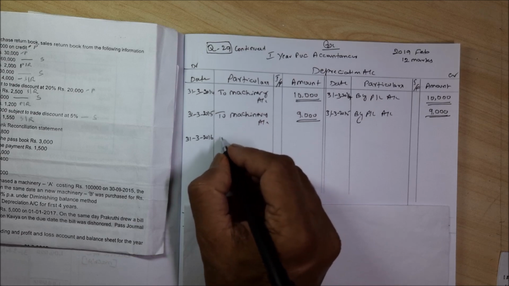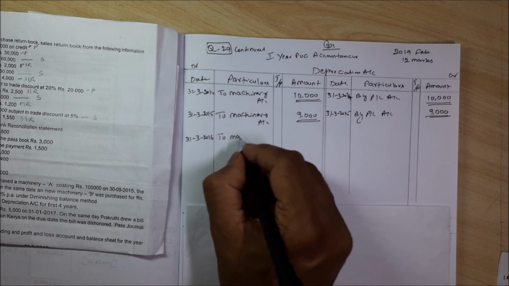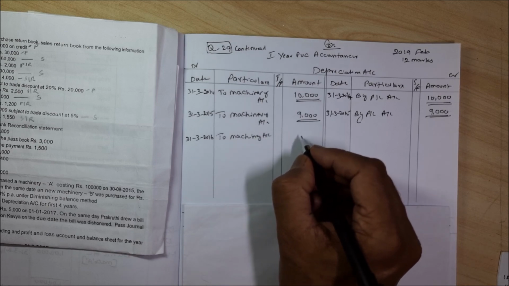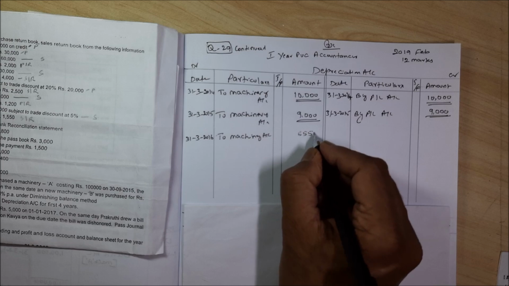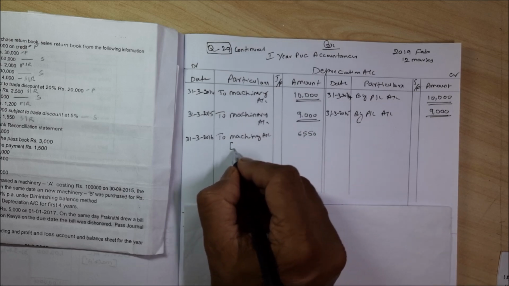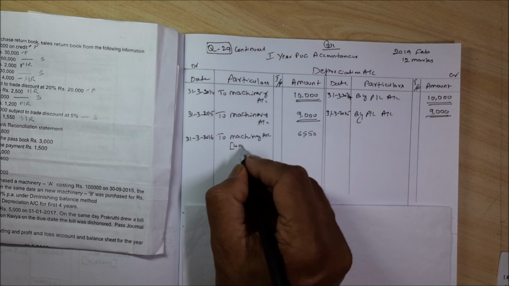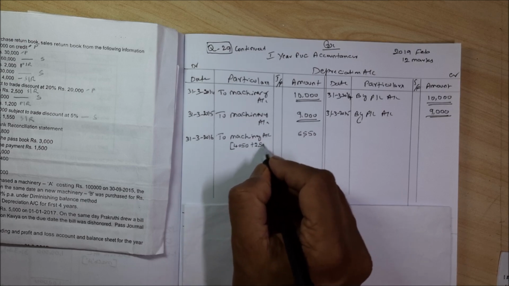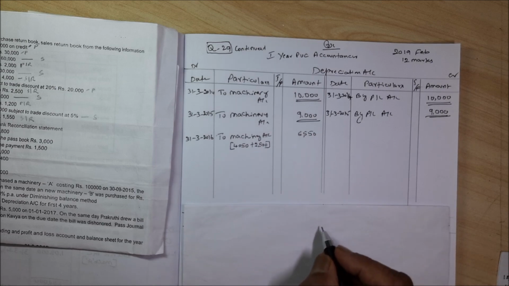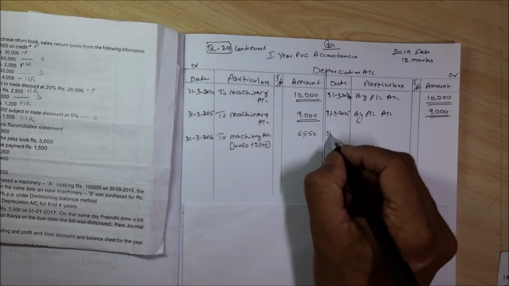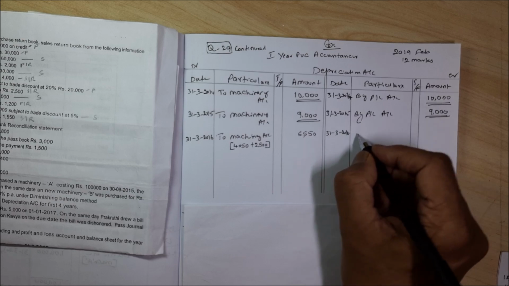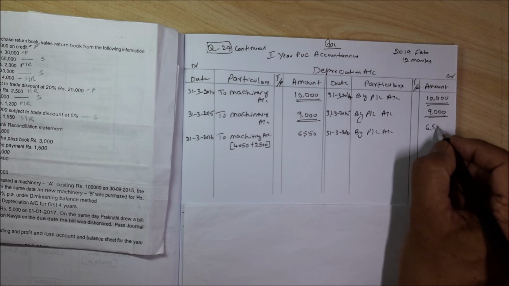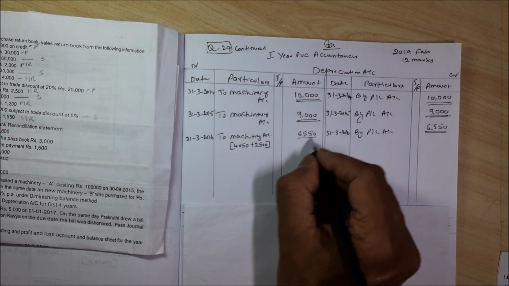Now 2016, that is to machinery account 6,550. Those who do not understand, you can say 4,050 of machinery A plus 2,500 of machinery B. Total is 6,550. That is 31/3/2016 by profit and loss account 6,550. Finish.